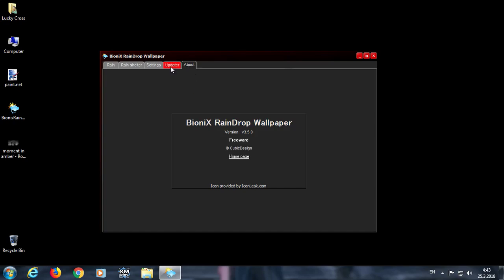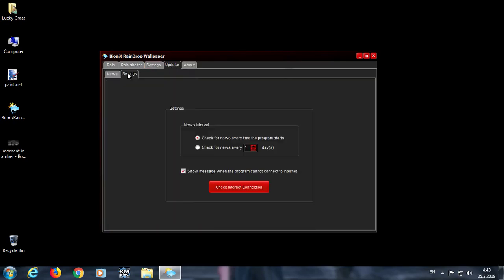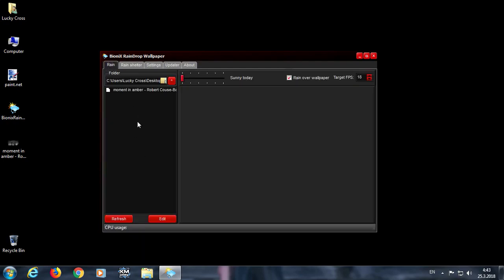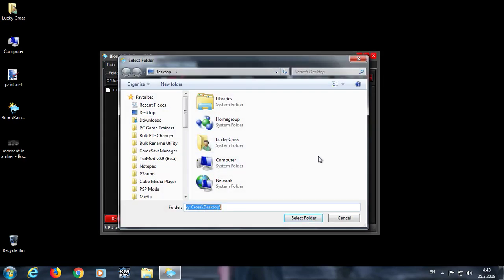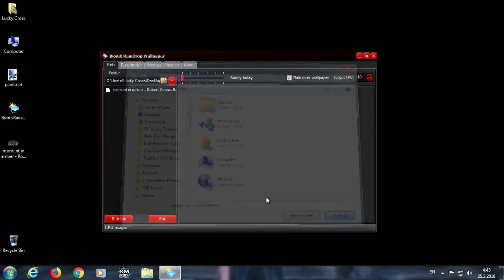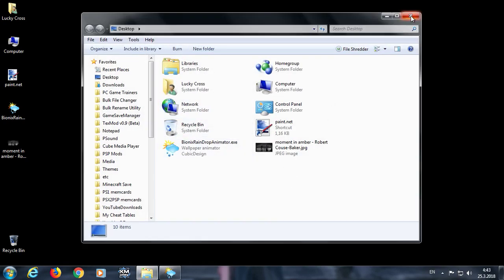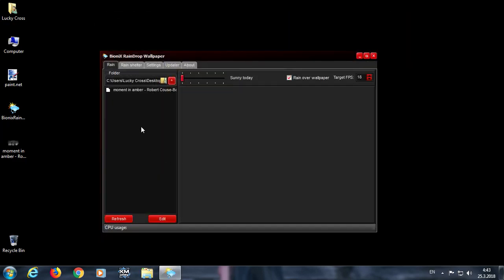We have an About tab, Updater tab, Settings tab, Rain Shelter tab, I'll talk about this in a bit, and the main Rain tab. Inside the Rain tab we have a folder icon. Clicking on it will allow you to choose your wallpaper directory. The button next to it opens your chosen directory in Windows Explorer. We have the wallpaper list, refresh and edit buttons.